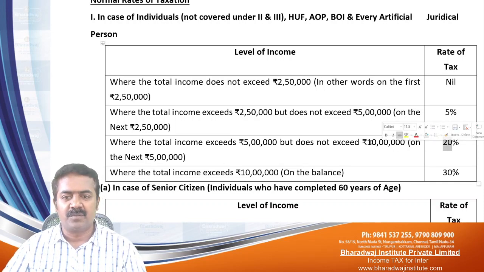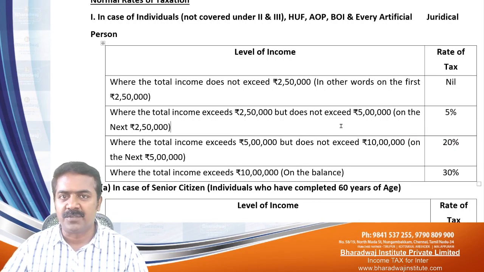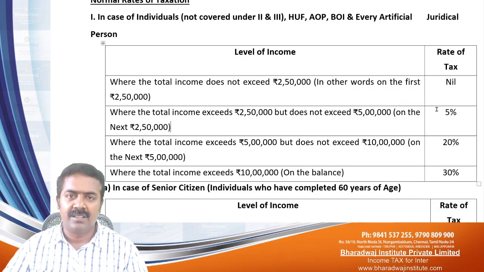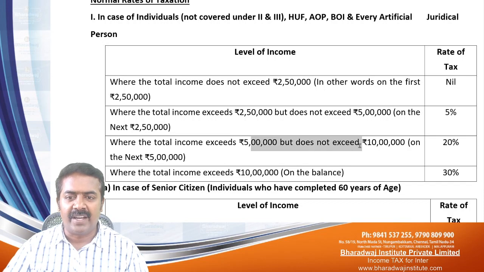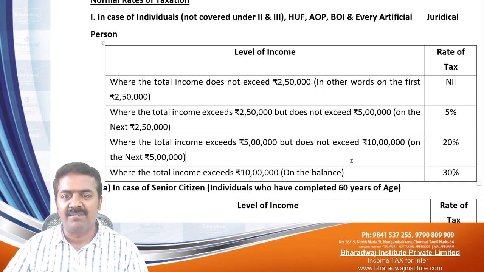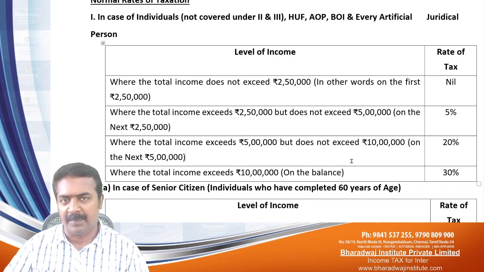20%. Which means, for example, if your income is 5 lakhs, how much will you be paying? First 2,50,000 not taxable. Next 2,50,000 you have to pay 5%. 2,50,000 into 5% will come to 12,500. Then for 5 to 10 lakhs, the difference, 5 lakhs into 20% you have to pay.